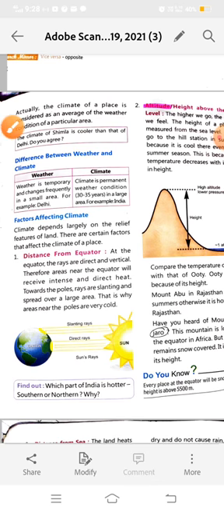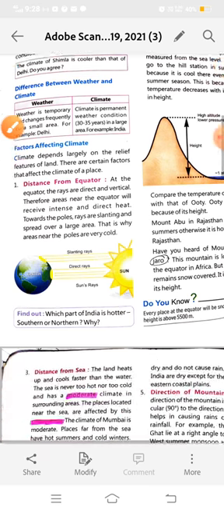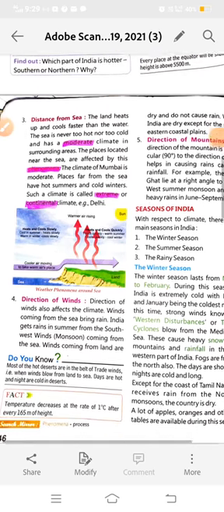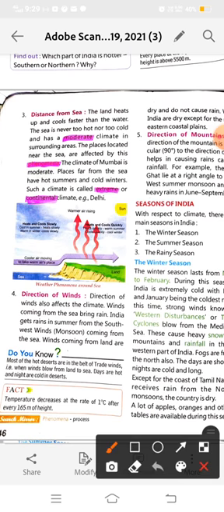Okay, so now see, in this chapter you also learned that distance from the sea also affects the climate. Okay, and you also learned the direction of winds. I told you the direction of winds also affects the climate of a place. Winds coming from the sea bring rain. You learned that. Okay, firstly we will see how the distance from the sea affects the climate of any place.